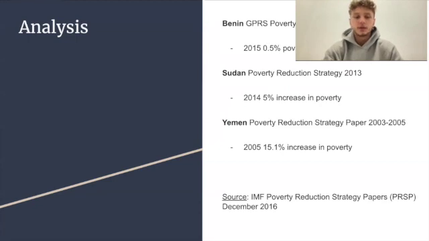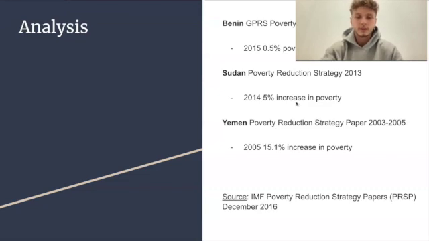Now, multiple countries implementing poverty reduction strategies have experienced said worsening of the poverty rates in the following years, wherein poverty rates should have arguably decreased. The most prominent example of said adverse effects can be seen in the countries Benin, Sudan, and Yemen by analyzing the poverty reduction strategies through the poverty reduction strategy papers published by the IMF, or the International Monetary Fund.